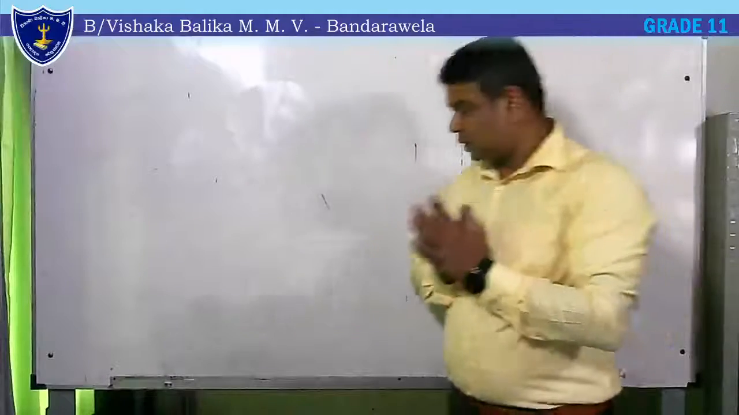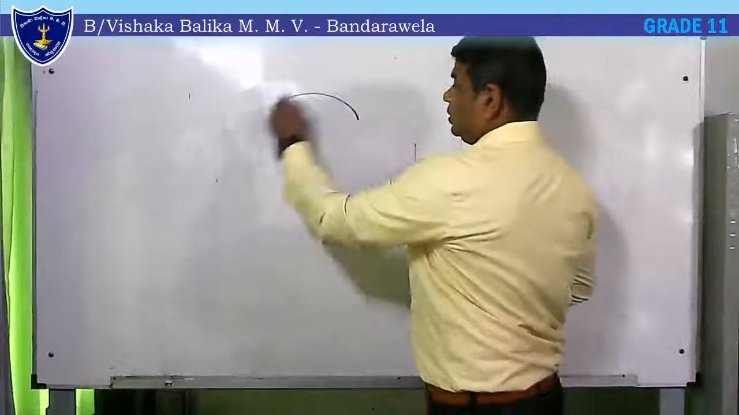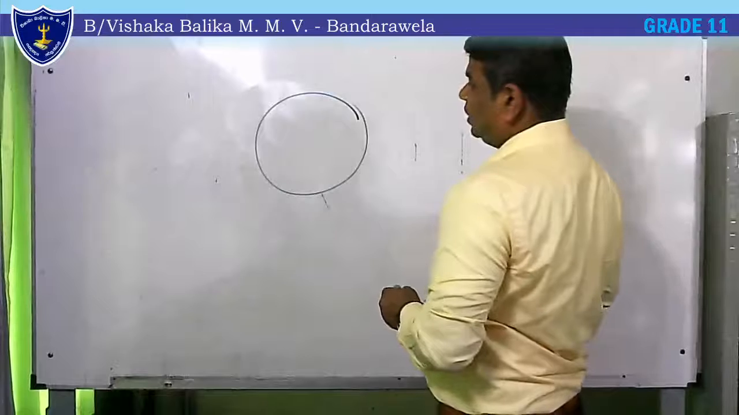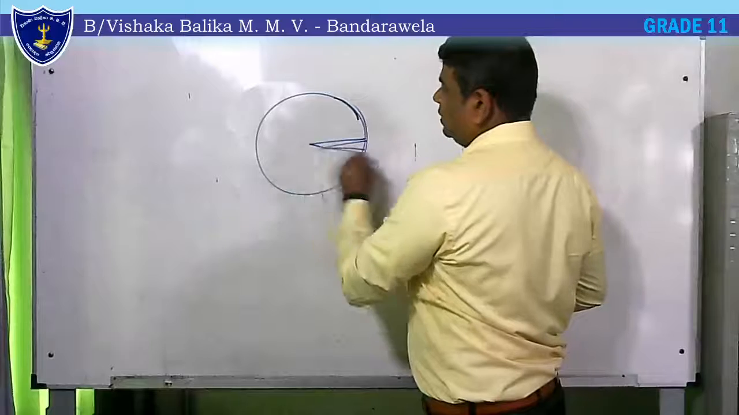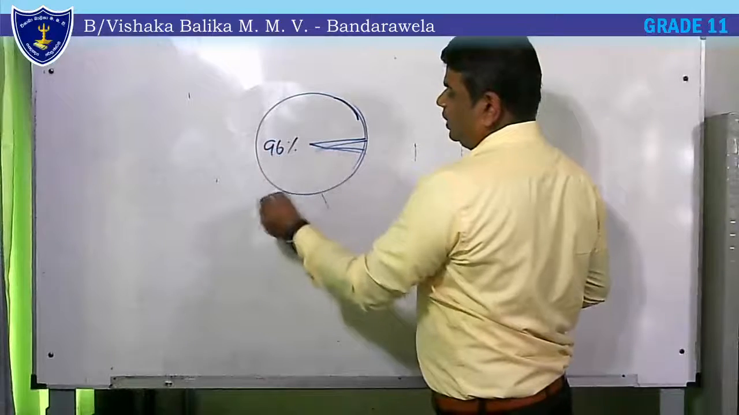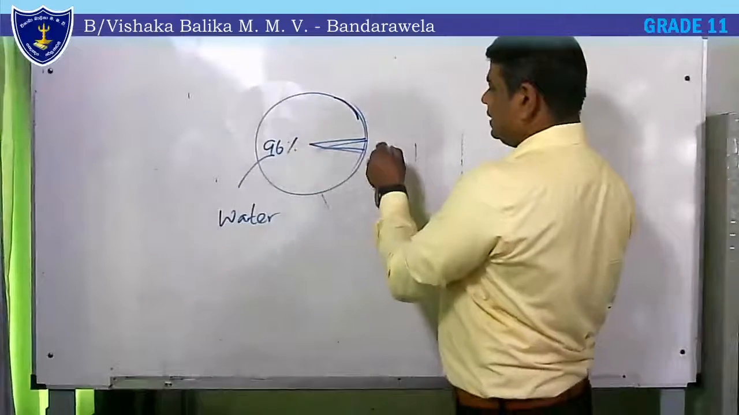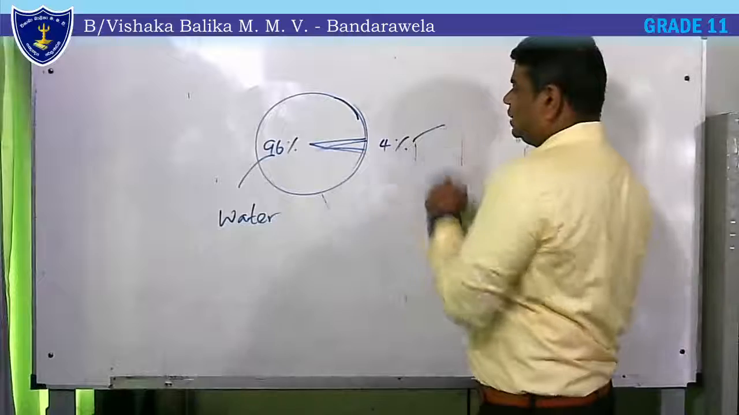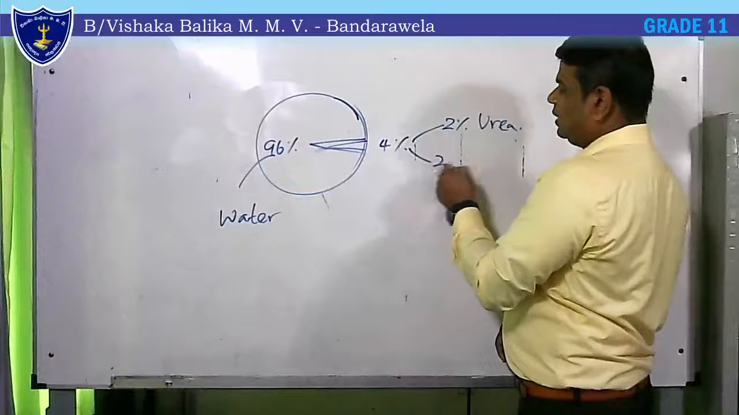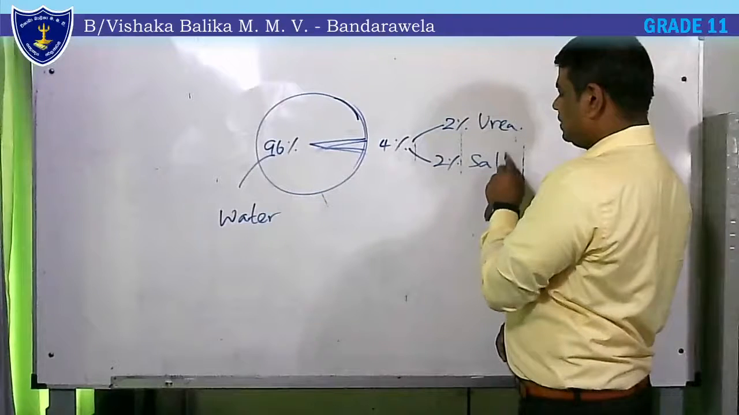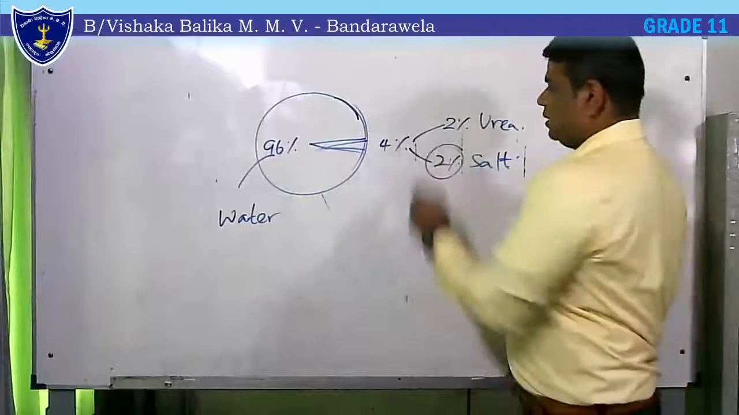Composition of urine. Urine is mainly made of water. If you take it as a pie chart here, 96% of urine is water. The rest is 4%. Out of this 4%, about 2% is urea. The other 2% is salts and other substances. Salts, creatinine, uric acid and all other substances take about 2%.